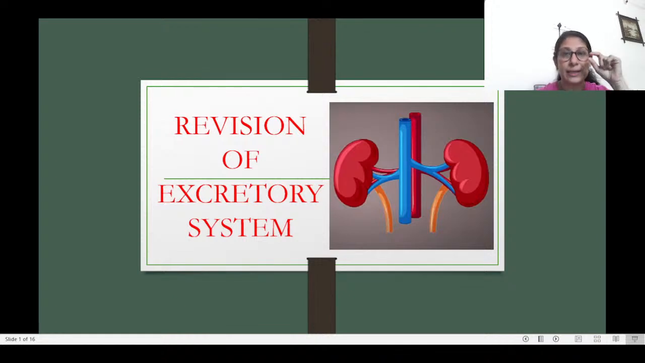So let's look at these smaller parts inside the kidney, which is known as the nephron. Now, the nephron is the structural and functional unit of the kidney. It is the smallest part which is completely involved in the process of urine formation. The nephron is the one which functions for processing and producing urine. The word nephron is derived from the Greek word nephros, which means kidney.